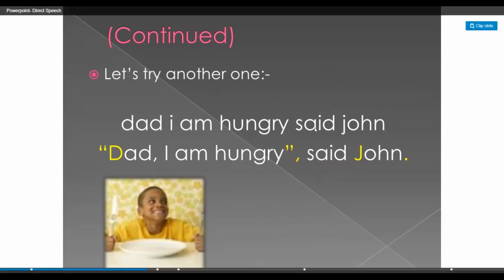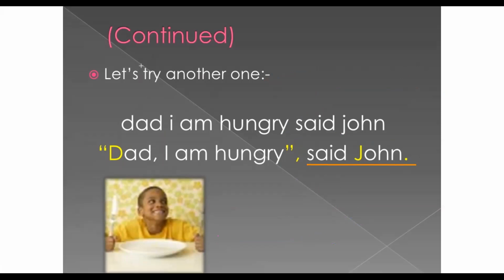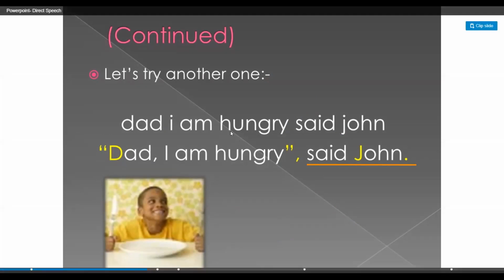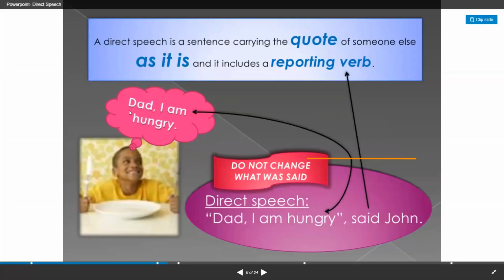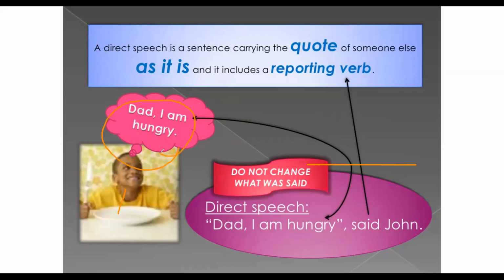Okay, so this is what we call direct speech. It's a speech said directly by someone. All right, moving on. "Dad, I am hungry." If this is John and this is what John is saying, and I'm going to write on a piece of paper what John said, I have to write everything exactly like he said it.